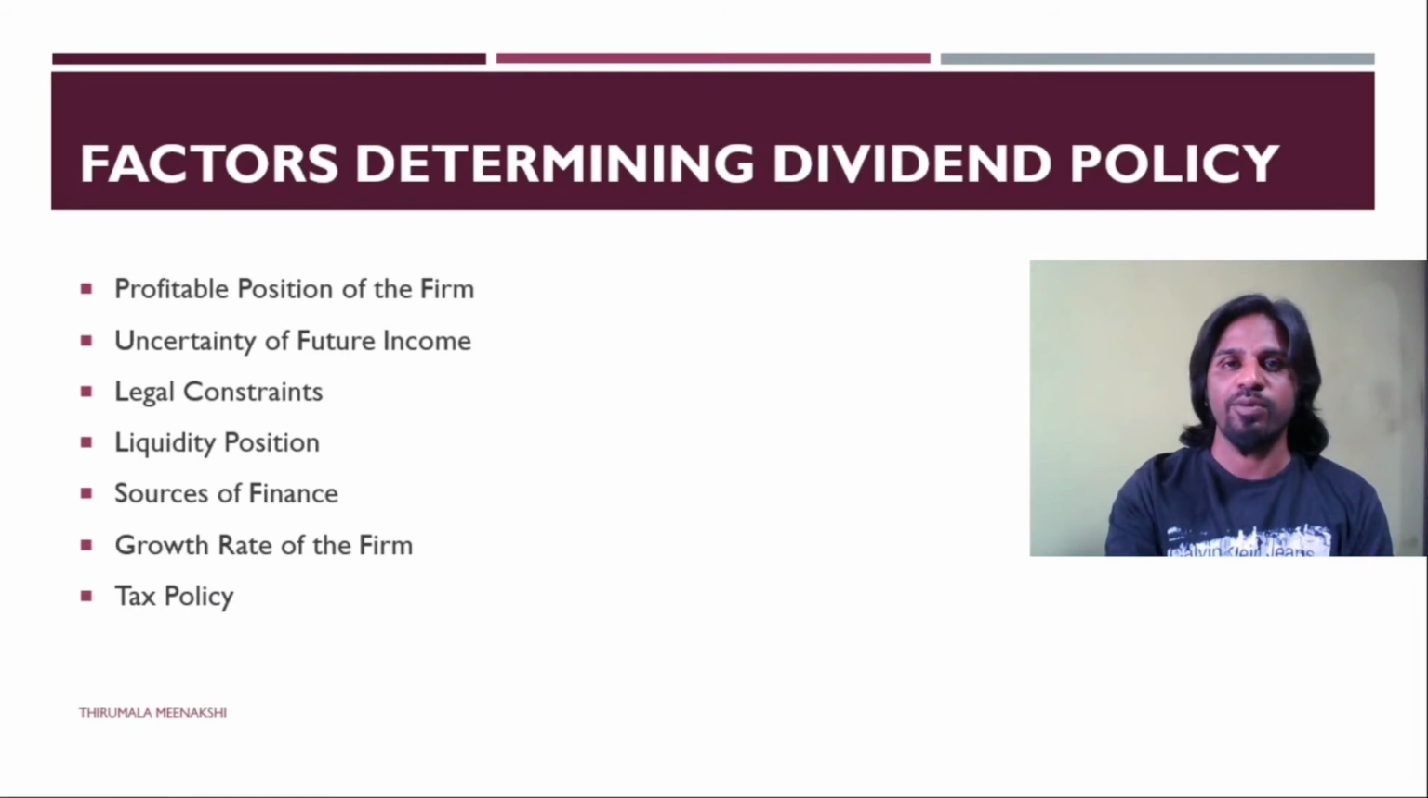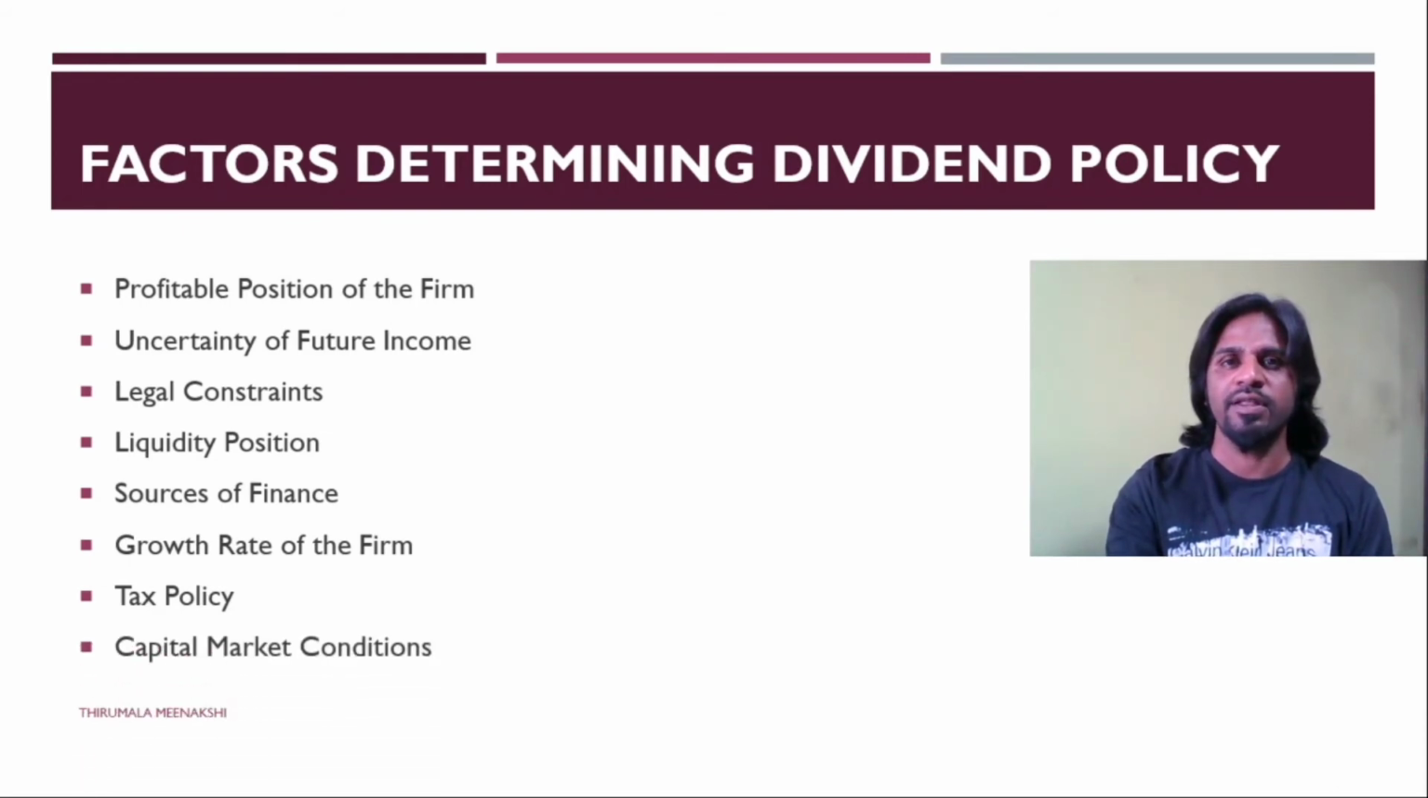Then we have tax policy. What are the tax regimes and tax incentives being given by the government towards the company? If there are tax incentives, the company will have more profits and that can be paid as dividend to the shareholders. If not available, then most of the money might go for tax, and the individual investors might get a lesser amount of dividend, which will have an impact on the dividend policy.